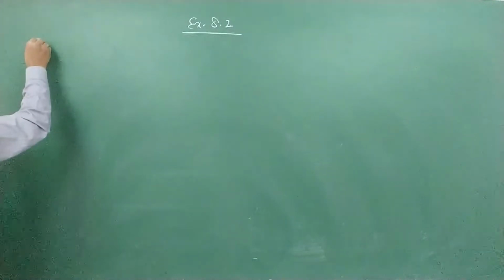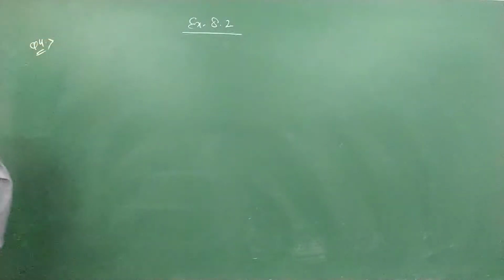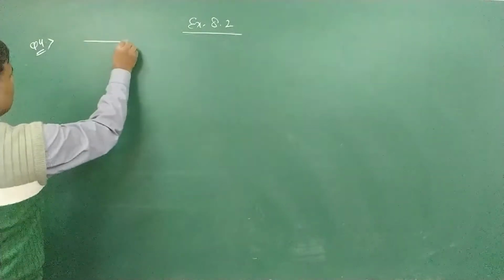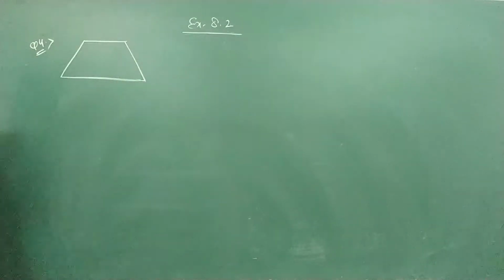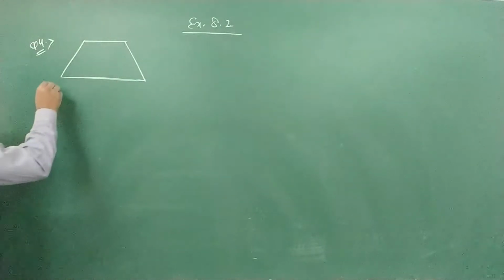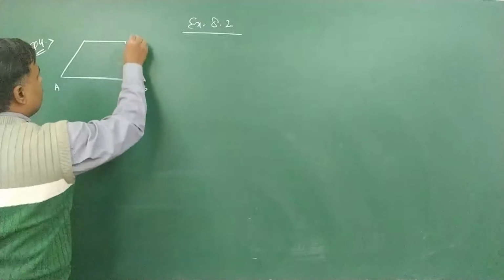Question number 4 of 8.2. Question number 4 is ABCD is a trapezium in which AB is parallel to CD. So draw the figure first. ABCD is a trapezium.